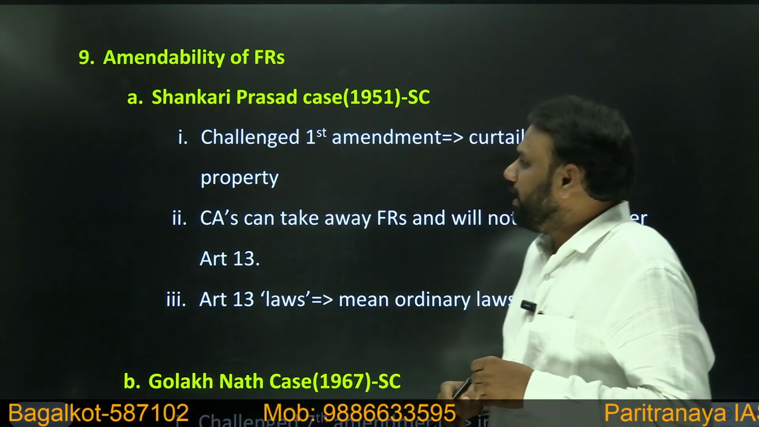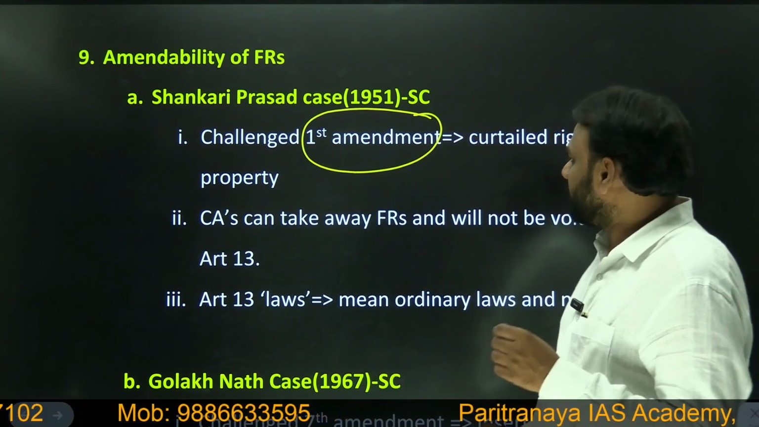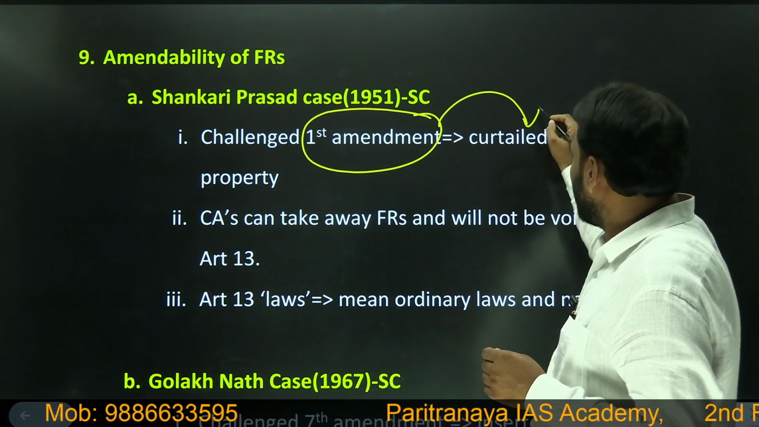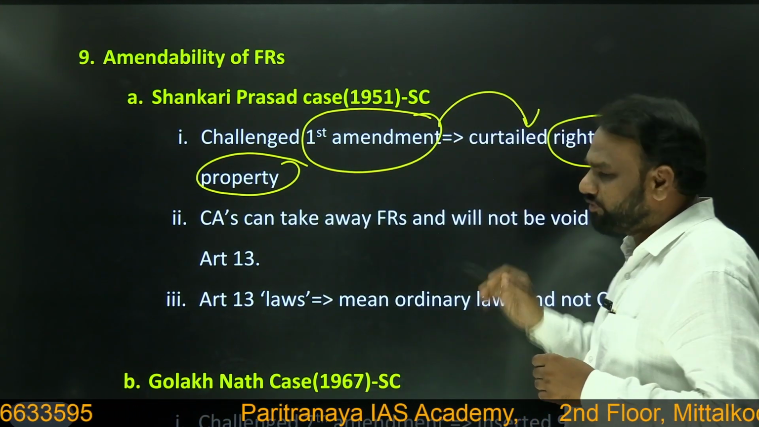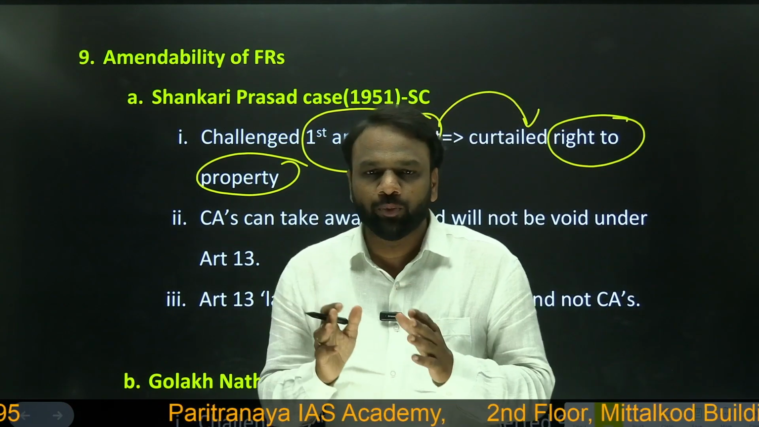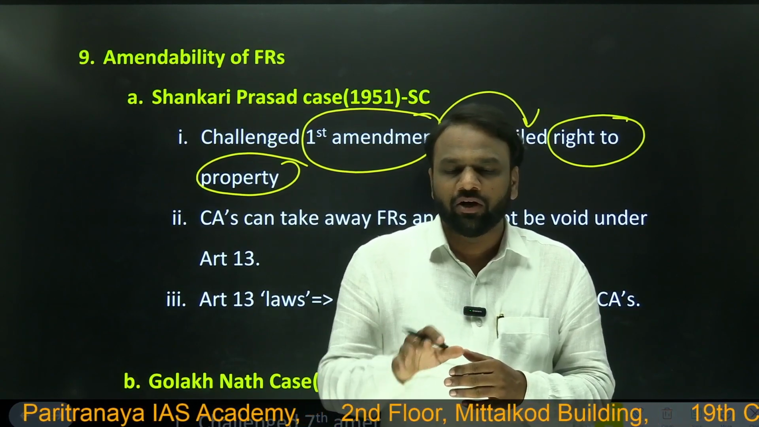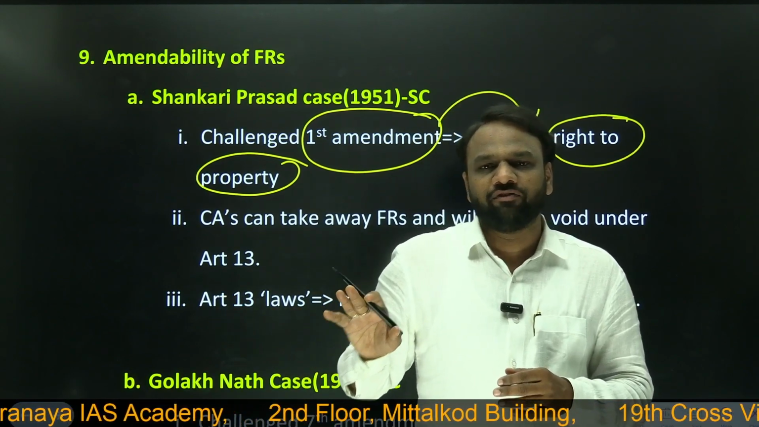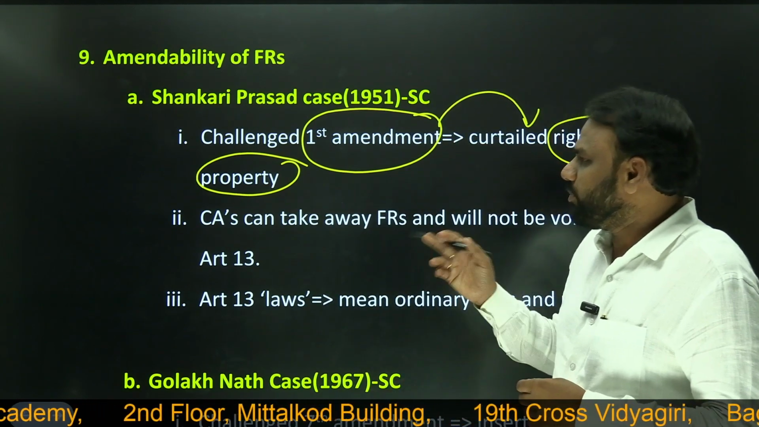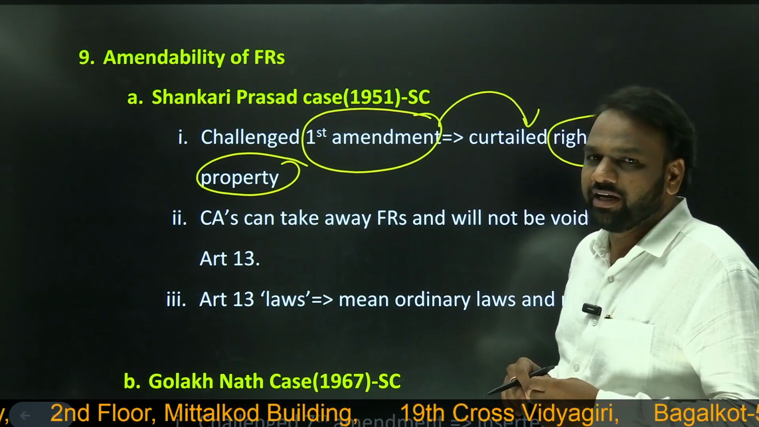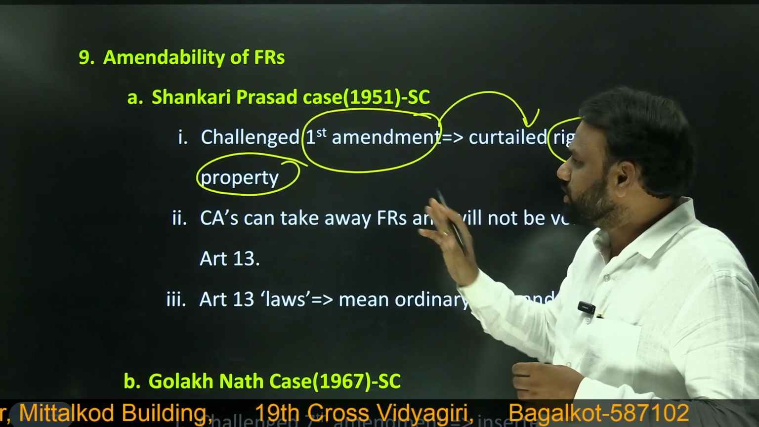Similarly, through the First Amendment, what did the government do? The government removed the right to property. When we got our Constitution in 1950, right to property was one of the fundamental rights. But through the First Amendment, the government removed the right to property as a fundamental right. Someone challenged in the Supreme Court that whatever the government has done is wrong, because the government cannot change the fundamental rights.